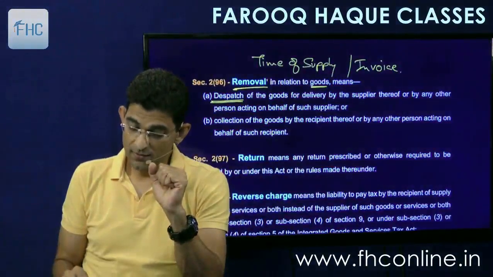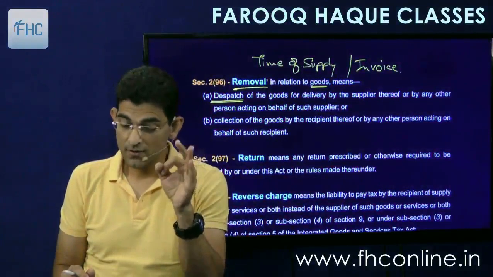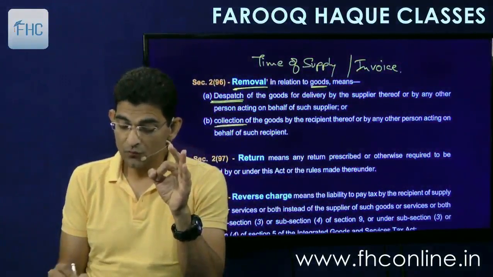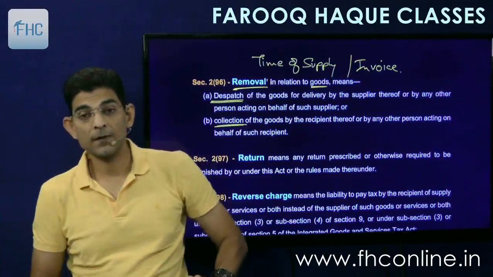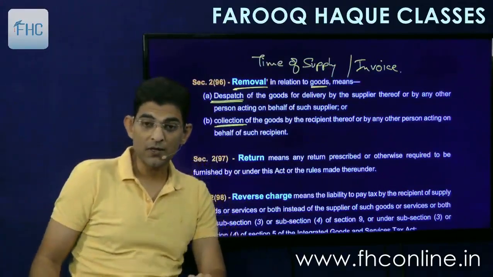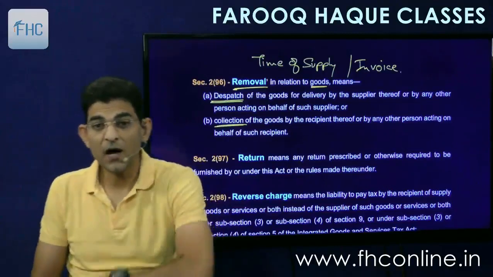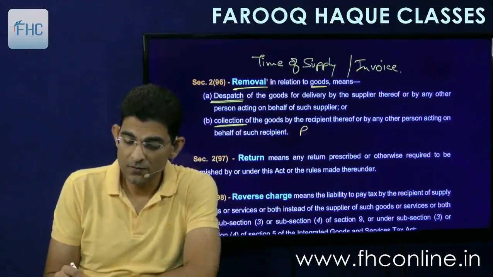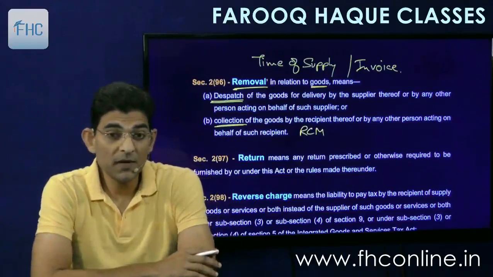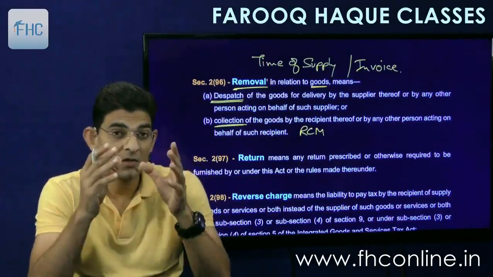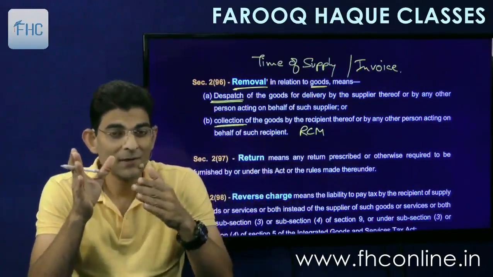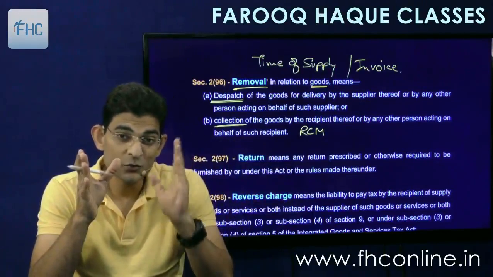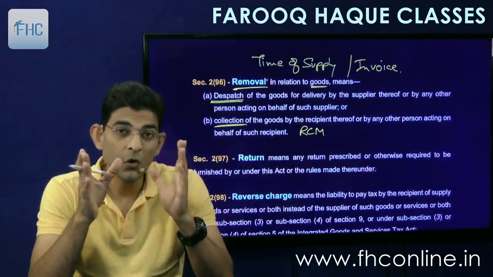Okay. So dispatch, first word, and second, collection of the goods by the recipient thereof or by any other person acting on behalf of such recipient. Collection of goods. So the collection of goods word applies in RCM, reverse charge mechanism. So in reverse charge mechanism, what will be the date of removal? Because reverse charge mechanism applies to the recipient. Recipient doesn't actually remove, he actually receives. But for him, receipt of goods, collection of goods means receipt, will be called as removal.